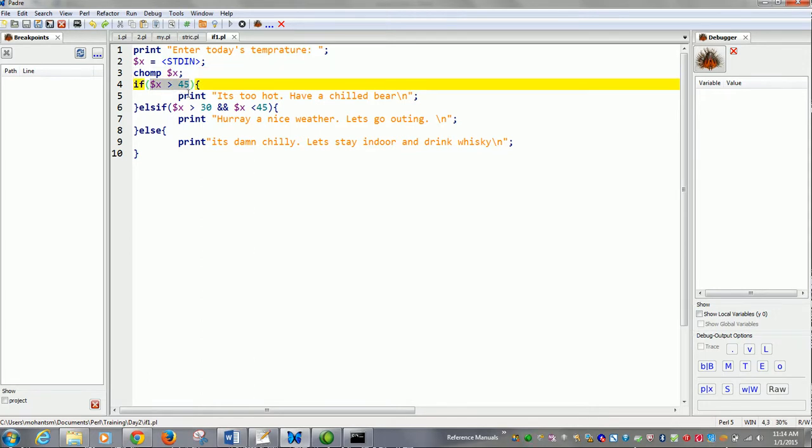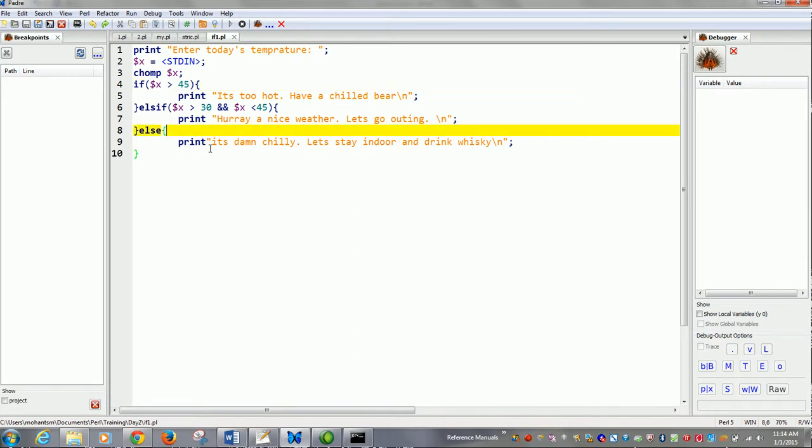If it is greater than 45, it prints it is too hot and let's have a chilled beer. In the else if section, it checks if $x, whatever value the user has given, is greater than 30 and lesser than 45. If this condition is satisfied, it prints hooray, a nice weather, let's go outing. Else it prints it's damn chilly, let's stay indoors and drink whiskey.